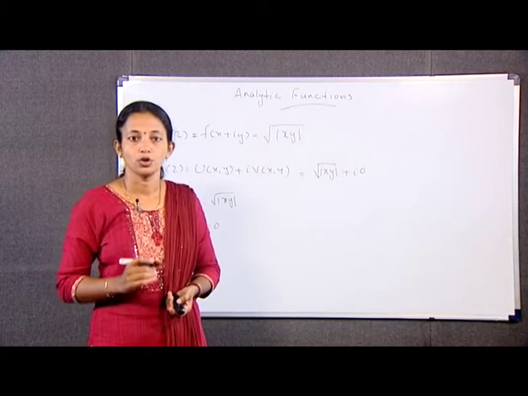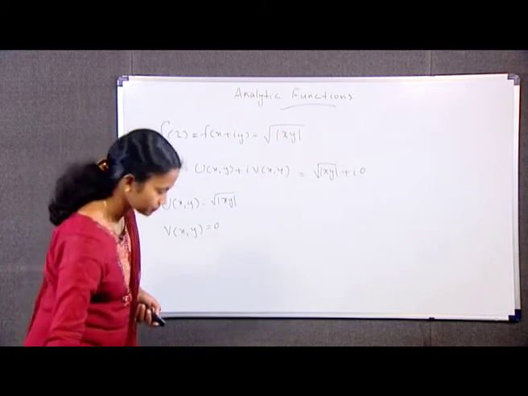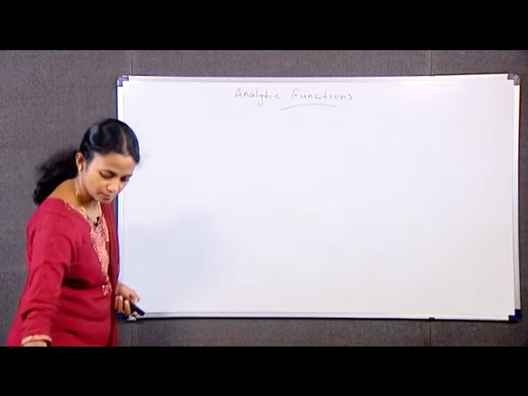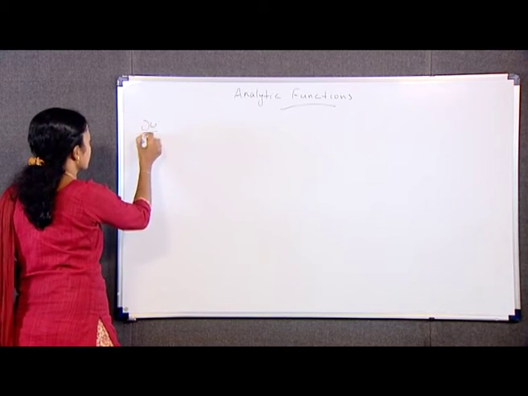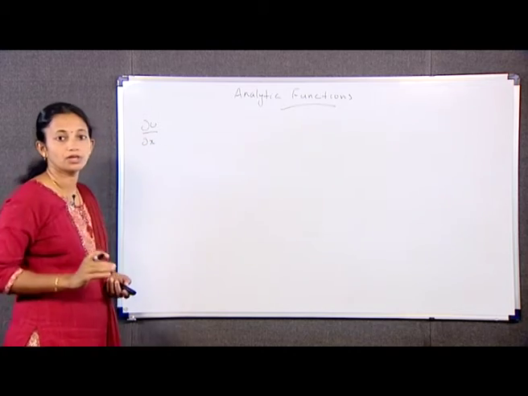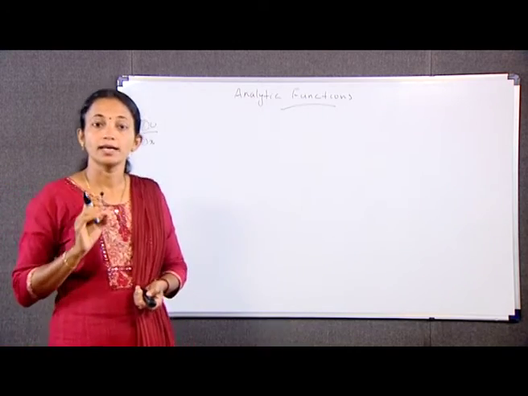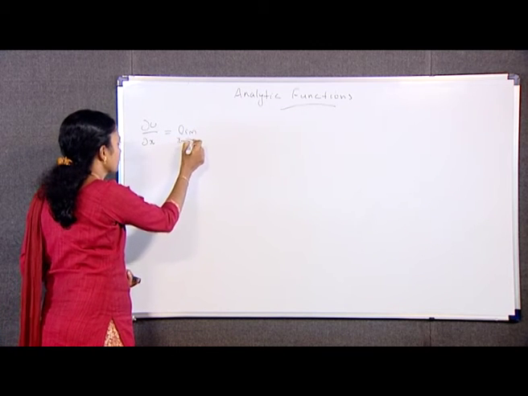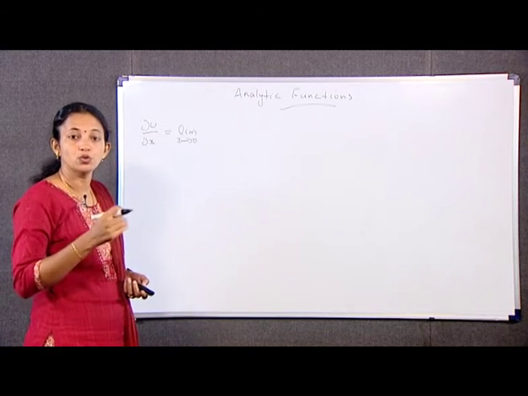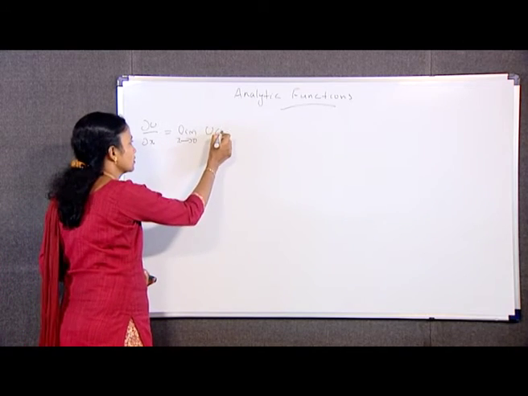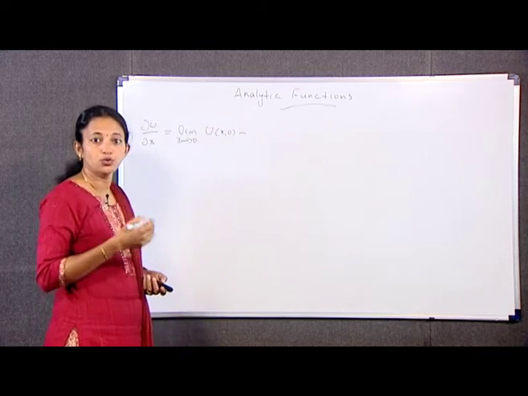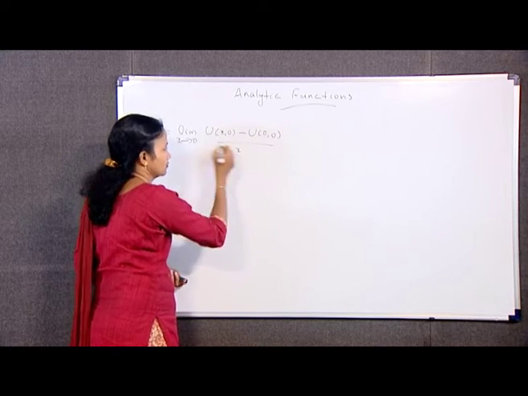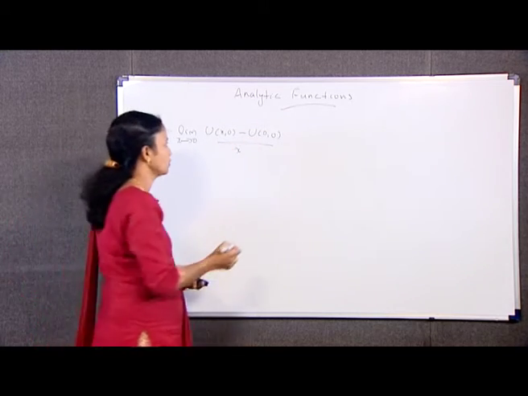At the origin, dou u by dou x is equal to limit x tending to 0 of u(x,0) minus u(0,0) by x, which is equal to what?